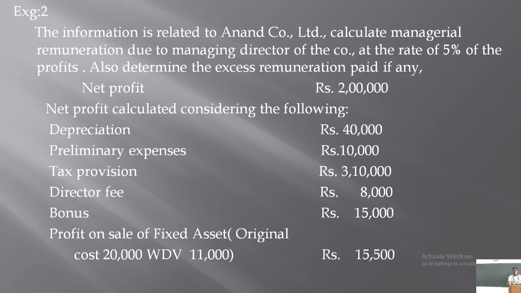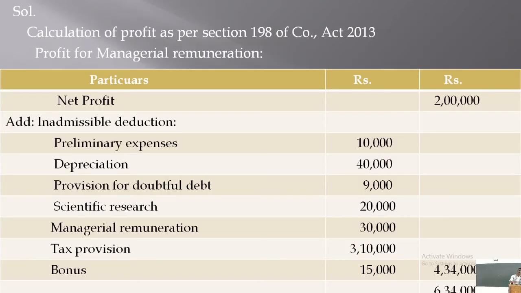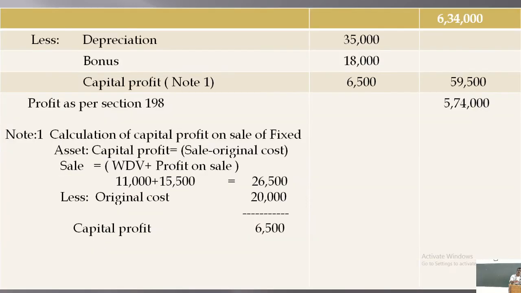Therefore, sale is equal to return on value plus profit. Here, 35,000 is deducted as depreciation, which is already overcharged by rupees 5,000. 18,000 rupees bonus is payable, and 3,000 rupees extra has been paid.